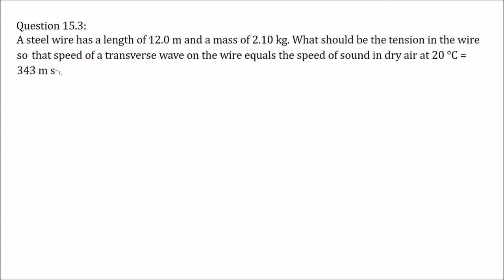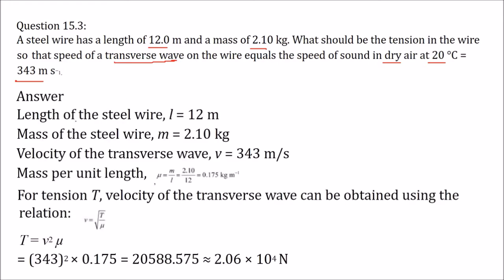A steel wire has a length of 12 meter and a mass 2.1 kg. What would be the tension in the wire so that the speed of transverse waves on the wire equals the speed of sound in dry air? The temperature is given and the speed is also given. So the length of the steel wire is 12 meter. The mass of the steel wire is 2.1 kg. The velocity of the transverse wave is also given. This is 343. The mass per unit length we have to find out. This is mu, mass per unit length. So you take mass divided by 12. So this gives you mass per unit length, that is 0.175 kg per meter.